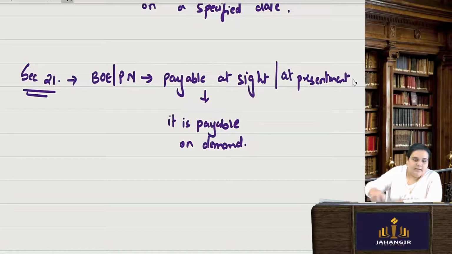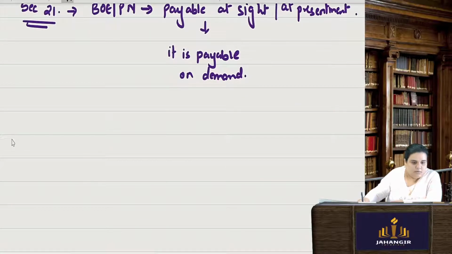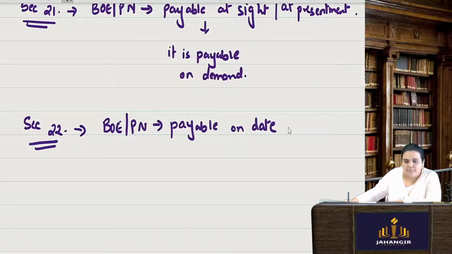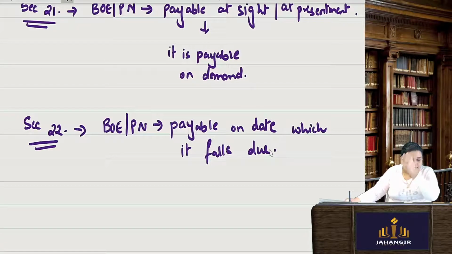A bill of exchange or promissory note can be made payable on a date on which it falls due.